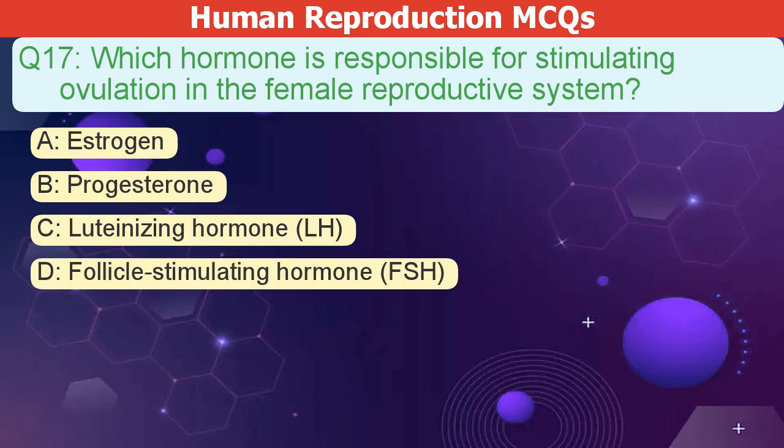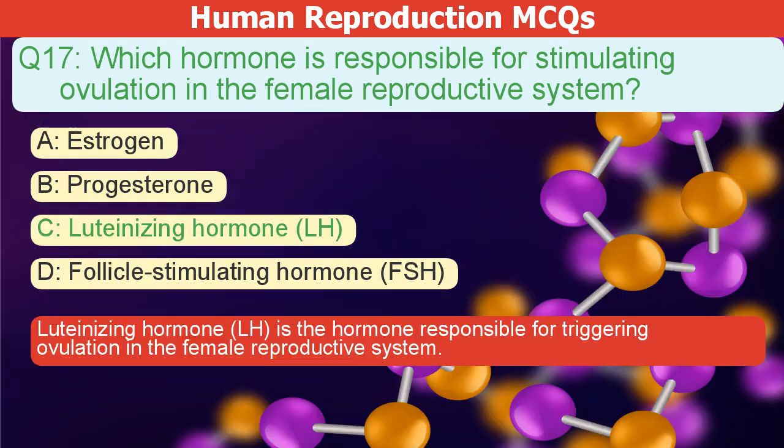Which hormone stimulates ovulation in the female reproductive system? A. Estrogen. B. Progesterone. C. Luteinizing hormone, LH. D. Follicle-stimulating hormone, FSH. The correct answer is C. Luteinizing hormone, LH, triggers ovulation in the female reproductive system.